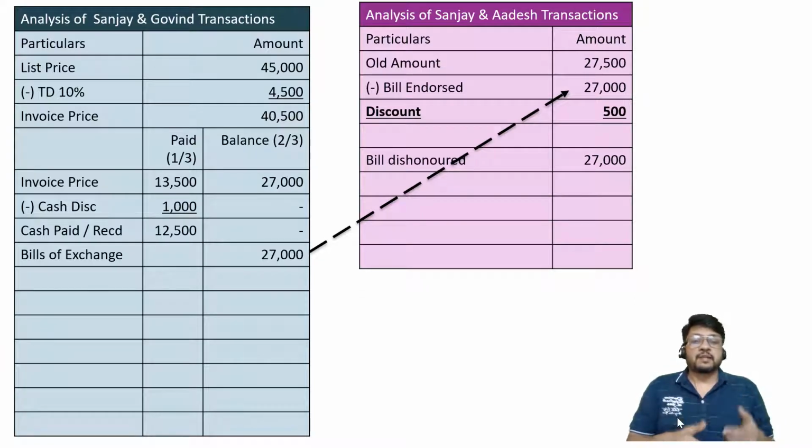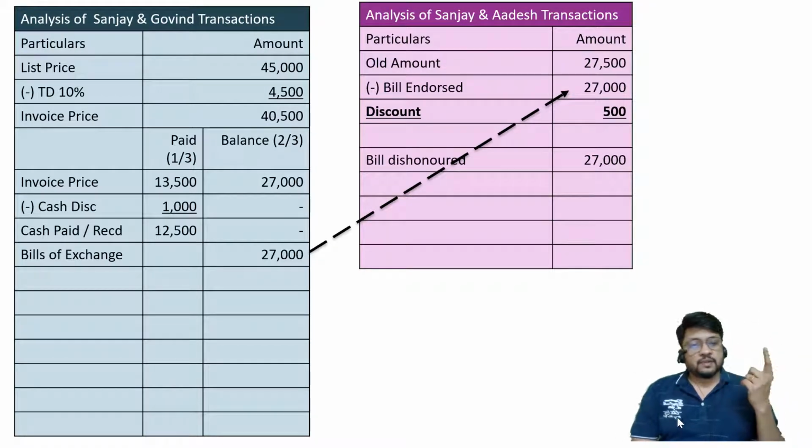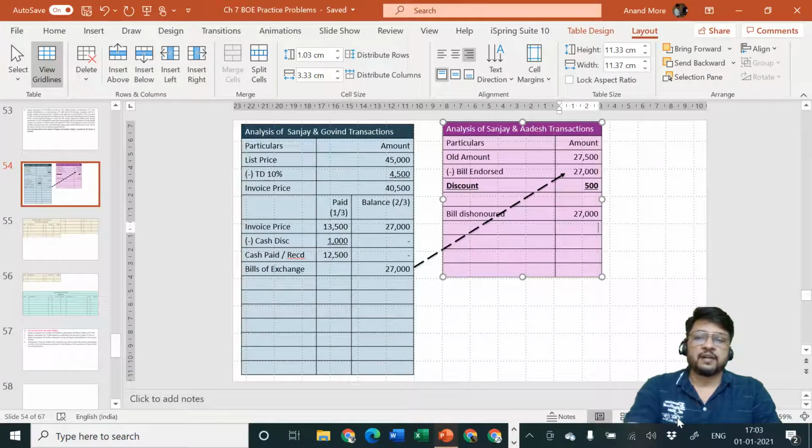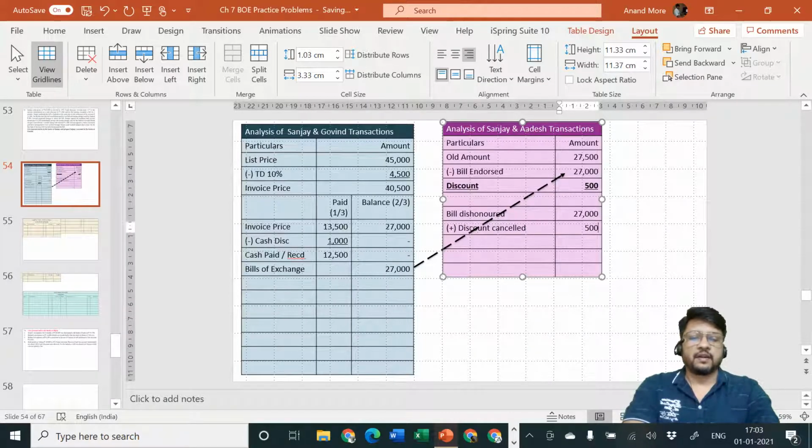That means my happiness is converted into anger. Since my happiness is converted into anger, the discount which was allowed earlier will get cancelled now. Adesh will say discount allowed will get cancelled, and Sanjay will have to say discount received is getting cancelled. So what will be specified? Bill dishonored 27,000 and then add discount cancelled. How much is the discount cancelled? 500. Okay.